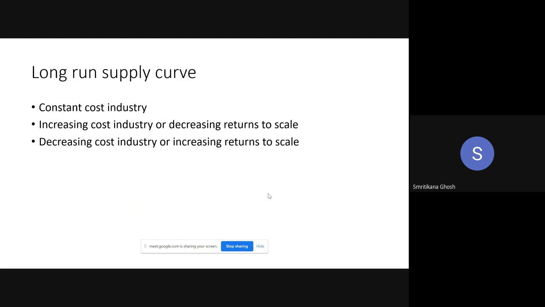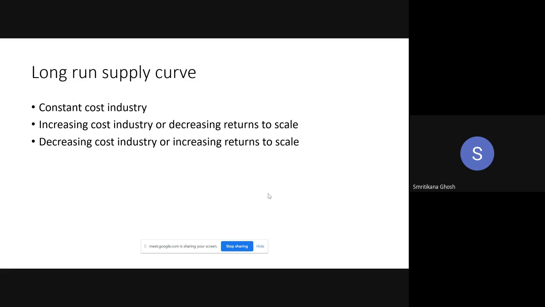So the supply curve. This is the last part actually. Long run supply curve. In the long run, we know there are three types of returns to scale: constant returns to scale, increasing returns to scale, and decreasing returns to scale. Based on the different types of returns to scale, we will get different types of long run supply curve of the industry. Here we are going to derive the long run supply curve of the industry.